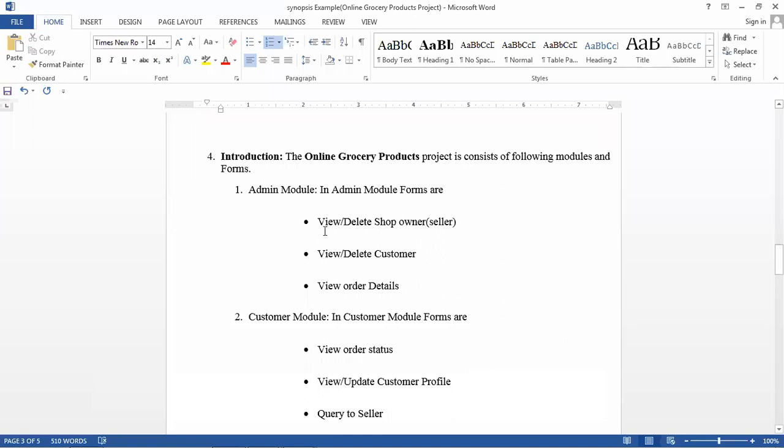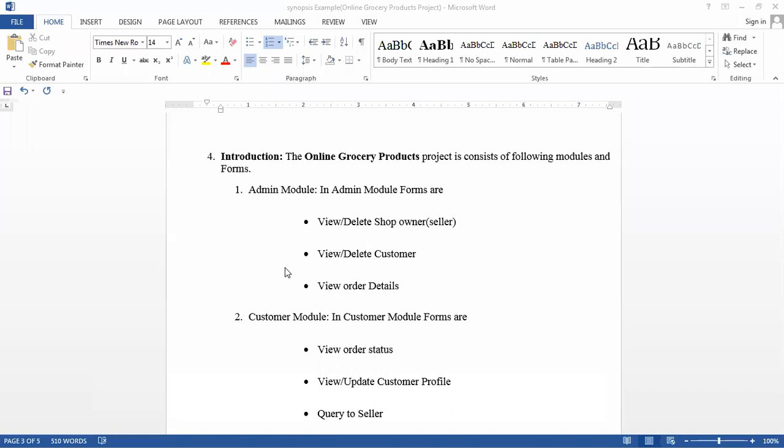After completion of the project you will get the report. In MS Word we do the report, about 60 to 70 pages. In that you can mention the introduction and every module's explanation. The project report will be there after completing your project, with each module's and each form's explanation. But here in the synopsis you mention only the module and form names.